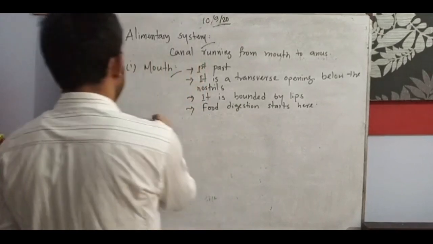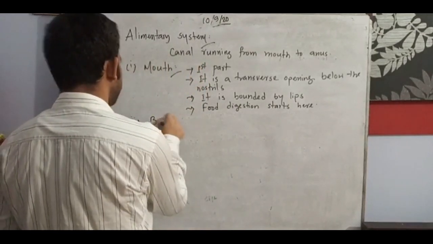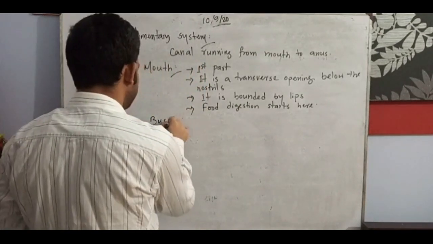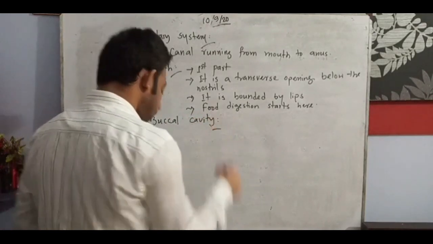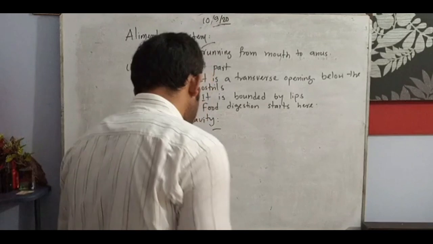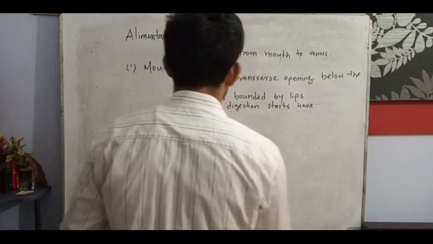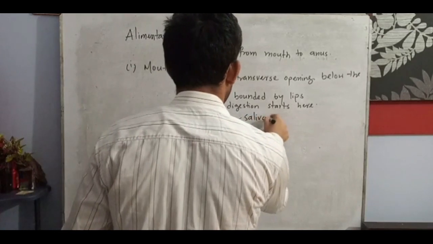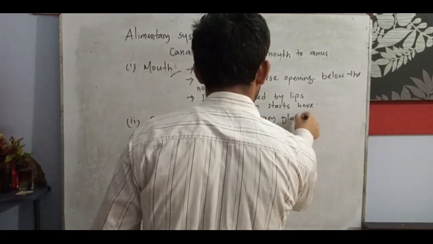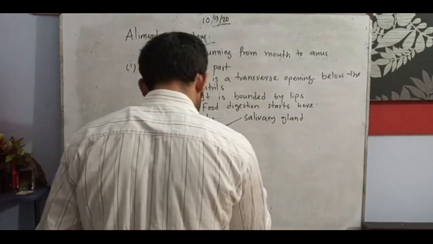And then later on, the buccal cavity. Now we'll try to understand the buccal cavity. It contains the salivary gland and teeth.